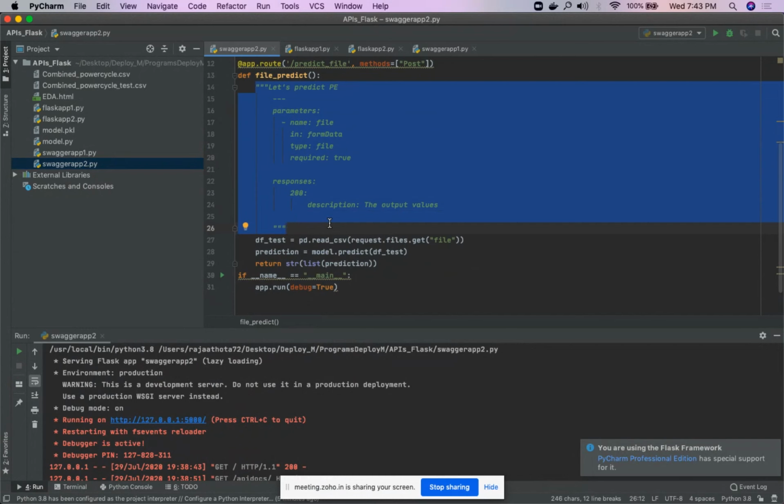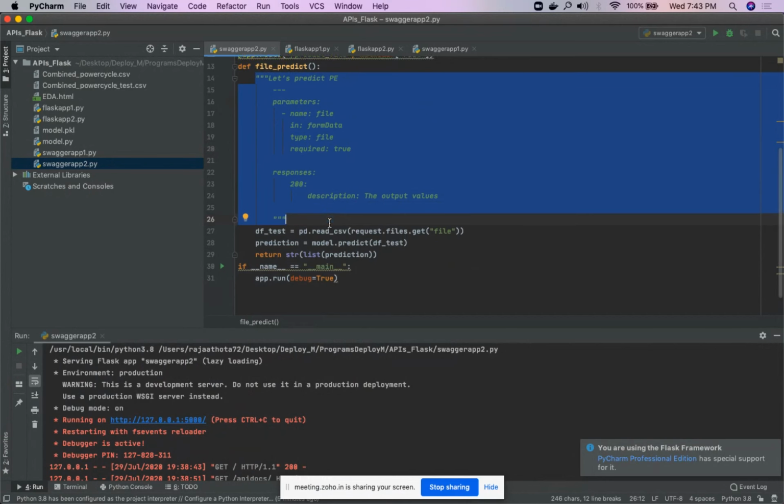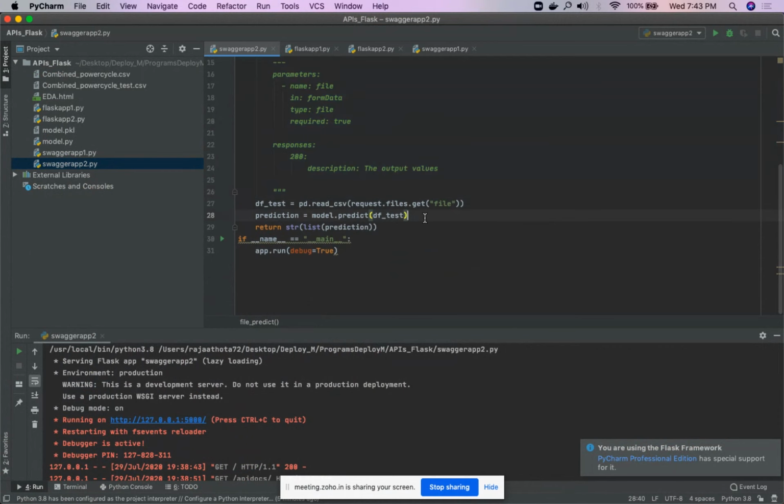Now responses. This is a common code you should write, because it is an HTTP request you are making, and 200 is the code. Once it is done, I want to assign my inputted file to the data frame. So I'm inputting it to the data frame df test, and pd.read_csv is used for reading CSV files. And request.files.get is a command used to request a file from your local system. So that code I have written.